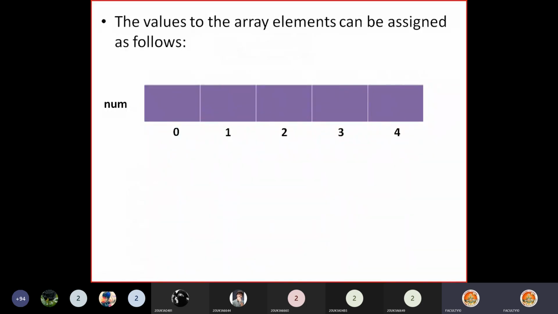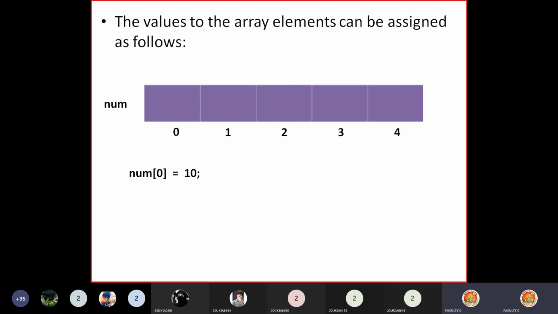So how can we assign values to the array elements? We can assign values to the array elements using the assignment operator. Or, if you want to enter the values through the keyboard, you can use the scanf function also. I'll show you both methods to assign values to array elements. First, using the assignment operator, we can store the elements in this form.